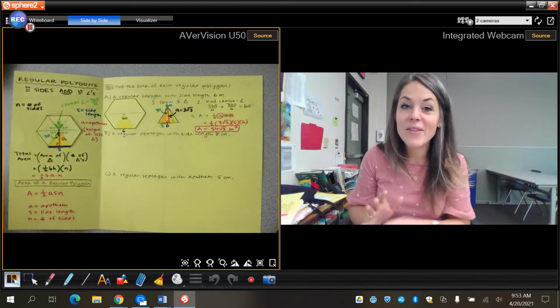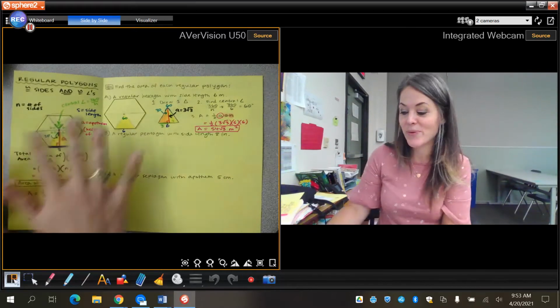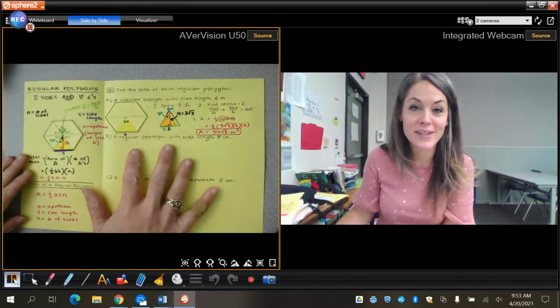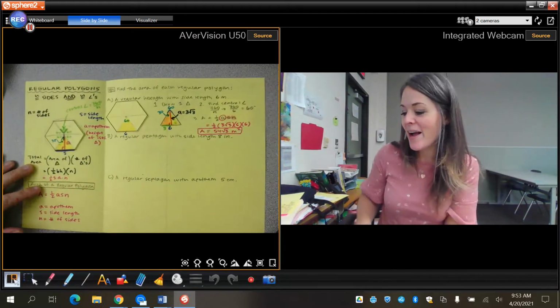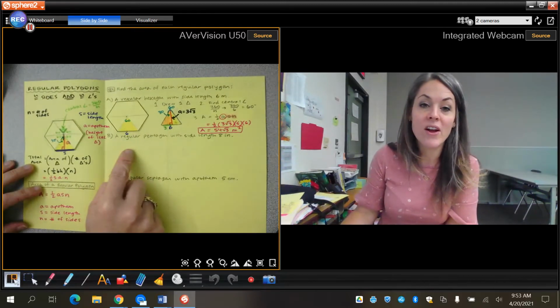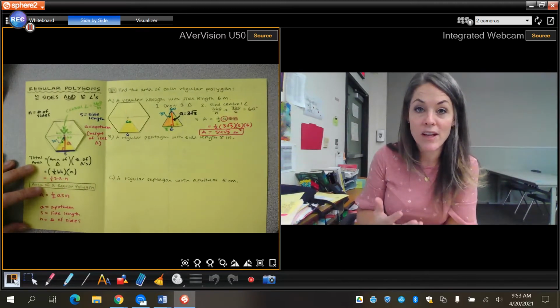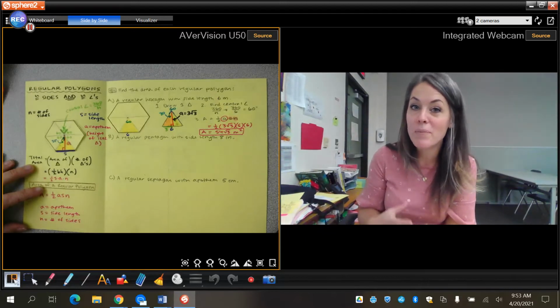All right, so now that we have worked with hexagons, regular hexagons, so we're still working with these notes right here, and today you will definitely need a calculator. We are going to focus in on some other polygons other than hexagons. So we're going to change the number of sides.